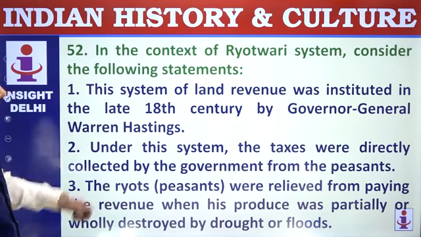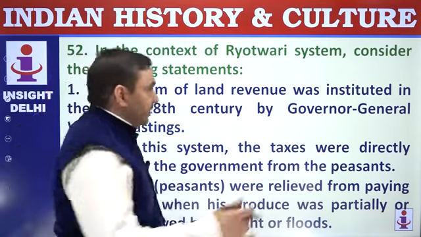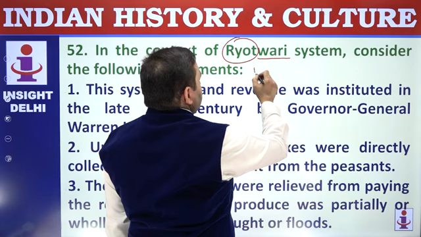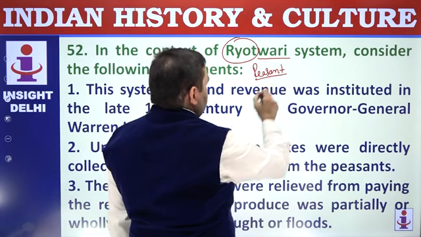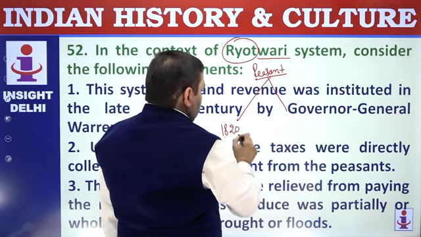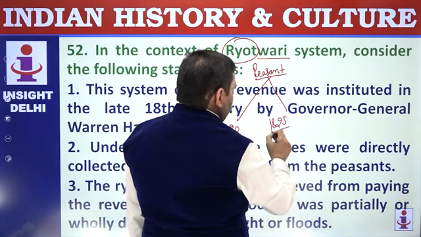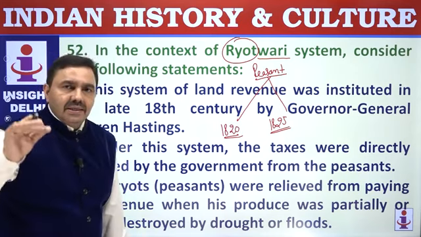In the context of Rayatwari system, consider following statements. Rayatwari system was a system of land revenue. Rayat means peasant. In Rayatwari system, peasant was to pay his land revenue to the government directly, and this system was introduced in Madras Presidency in 1820 by Thomas Munro, Governor of Madras. It was introduced in parts of Bombay Presidency in 1825 by Mount Stuart Elphinstone, the Governor of Bombay at that time.